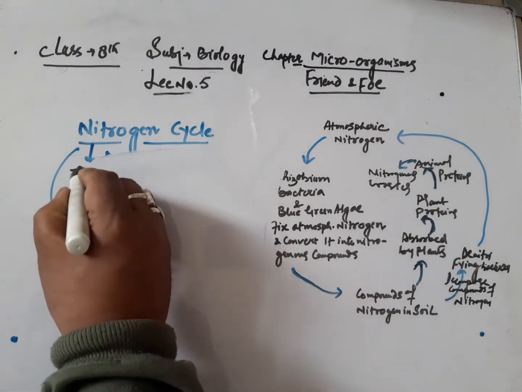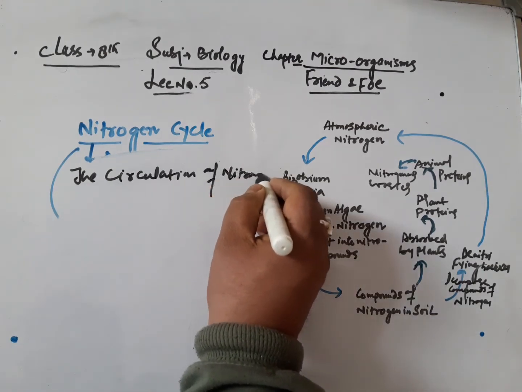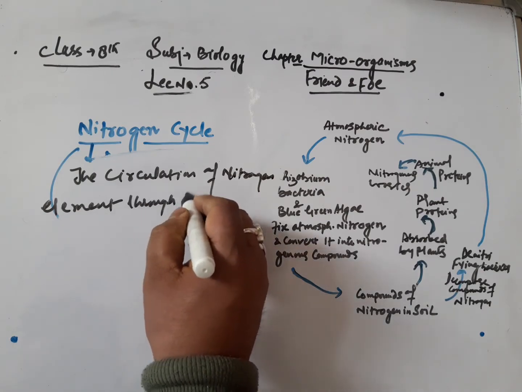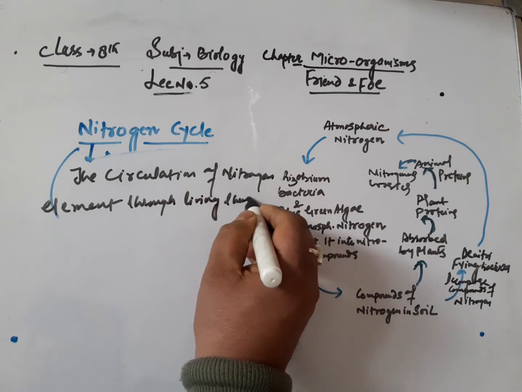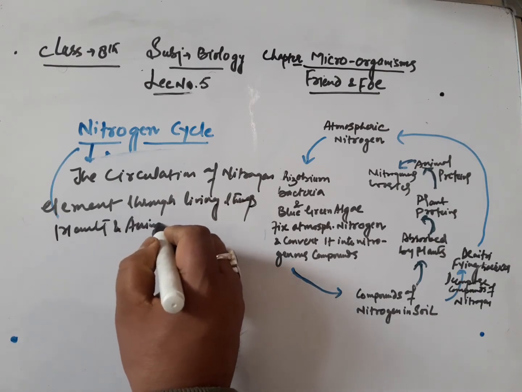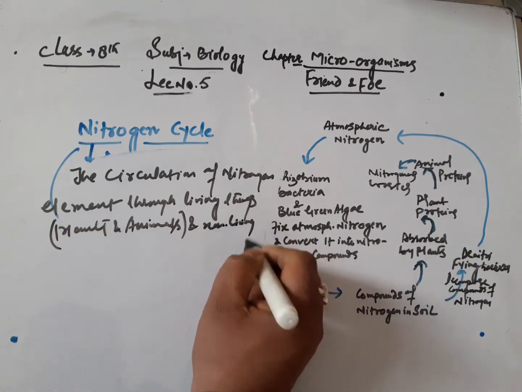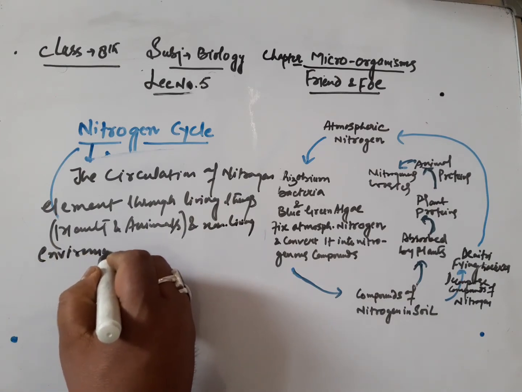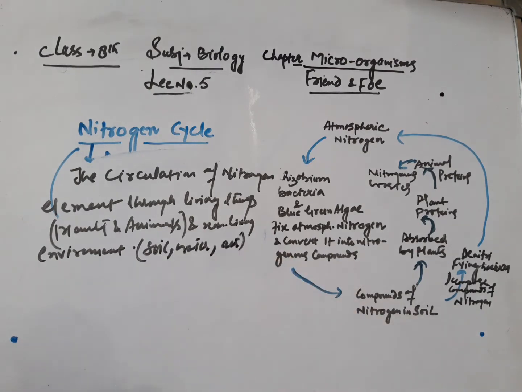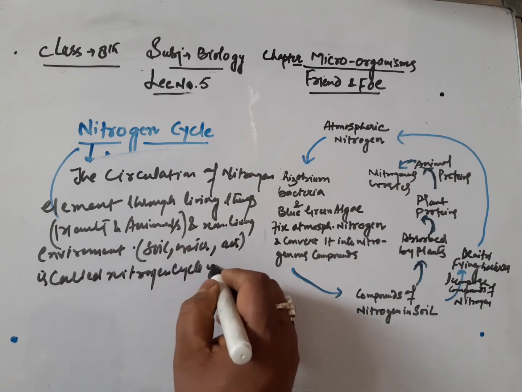The circulation of nitrogen element through living things, that is plants and animals, and the non-living environment, which includes soil, water, and air, is called the nitrogen cycle in nature.